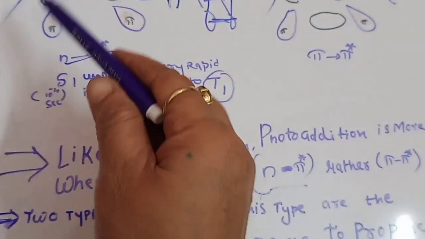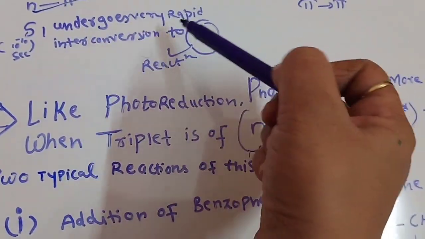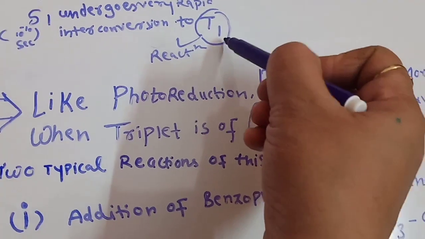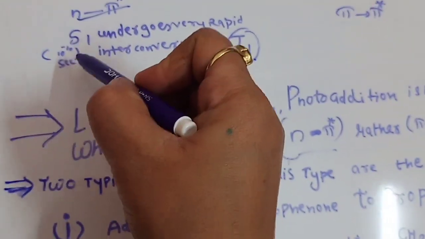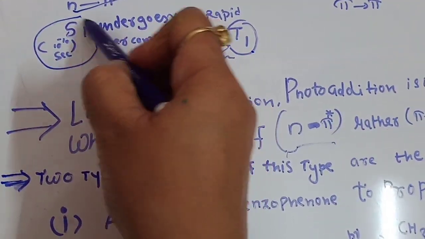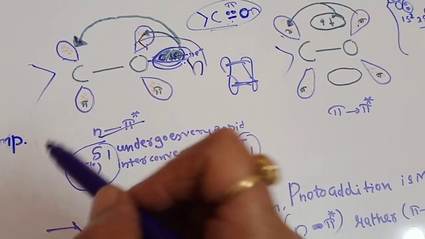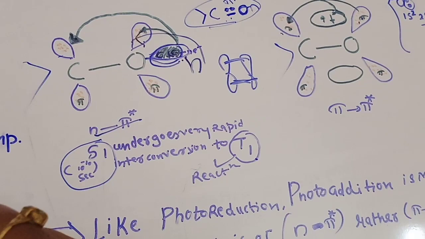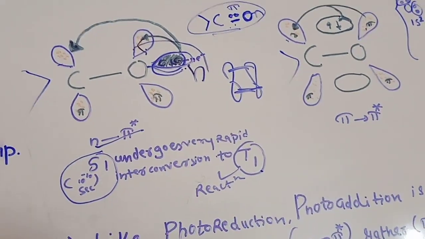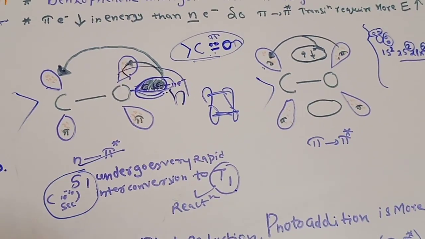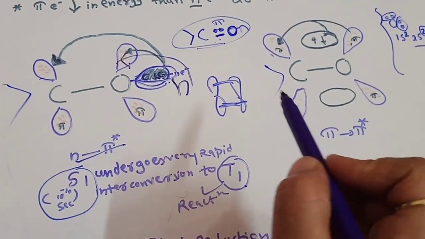As we all know, the S1 undergoes very rapid change to the triplet state. The lifetime of the singlet state is very short, that is 10 to the power minus 10 seconds. So the electrons remain in the S1 state for a very short time and come back to the T1 state very fast.